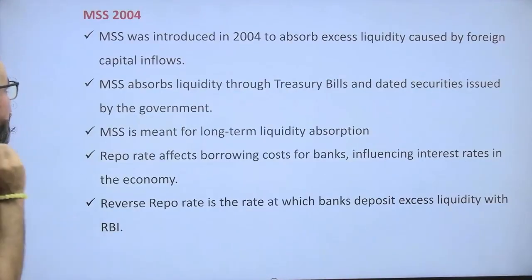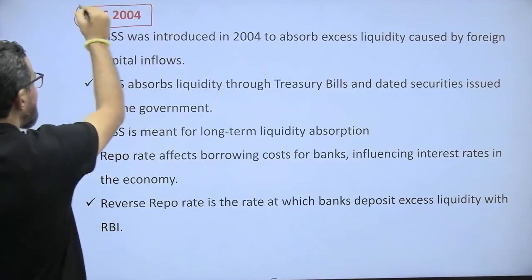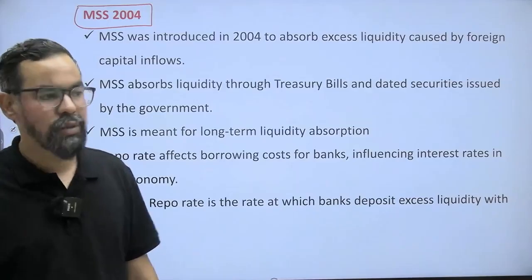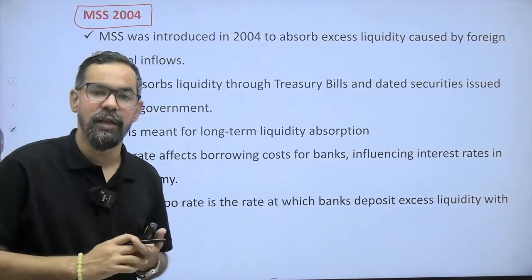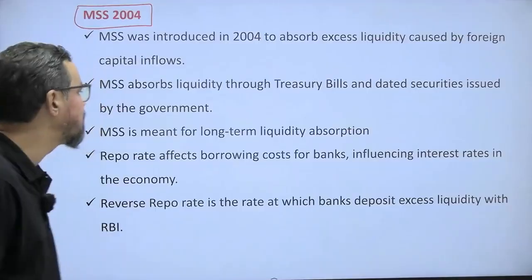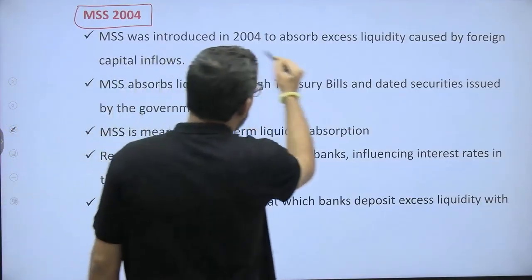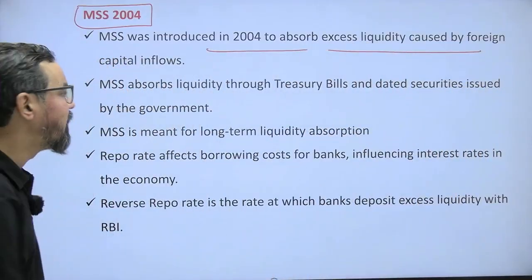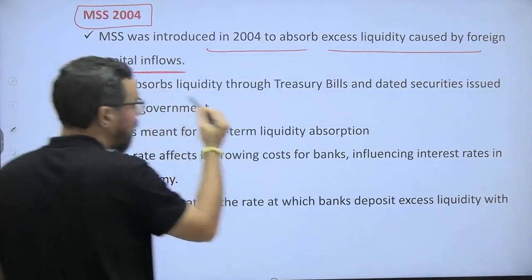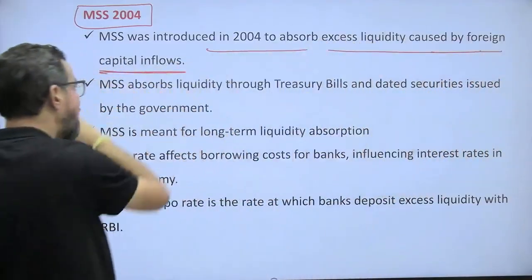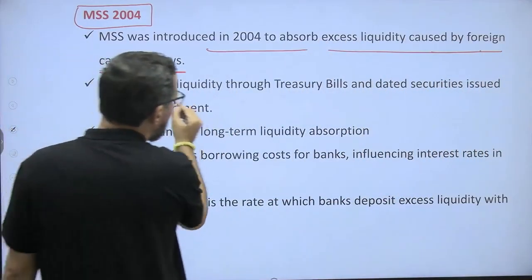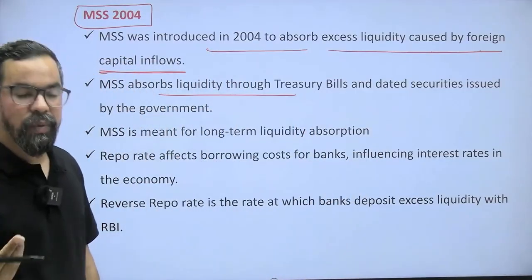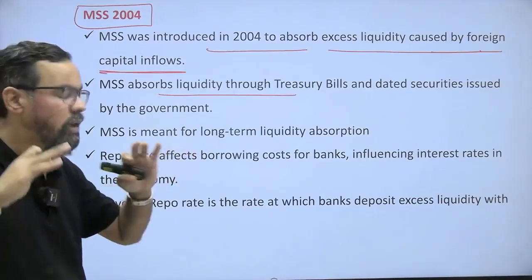Okay, next one, MSS, another scheme, known as the Market Stabilization Scheme, 2004. This scheme got introduced, and through it we are buying and selling government securities and managing the liquidity. MSS was introduced in 2004 to absorb excess liquidity caused by foreign capital inflows. The core area of this scheme is foreign capital inflows. MSS absorbs liquidity through treasury bills. That means when RBI conducts MSS operations, RBI is selling treasury bills in the market.